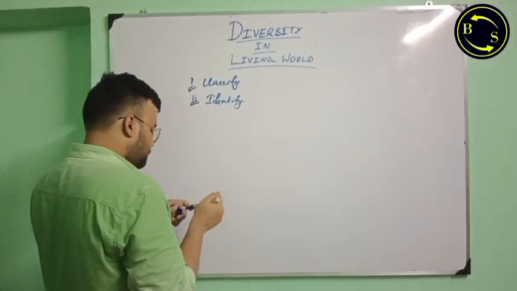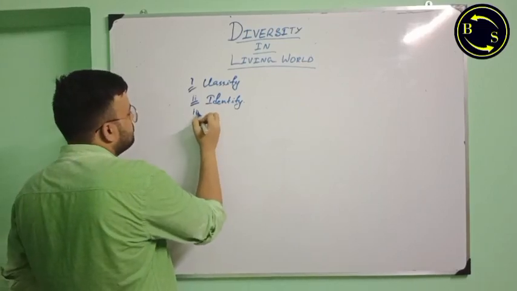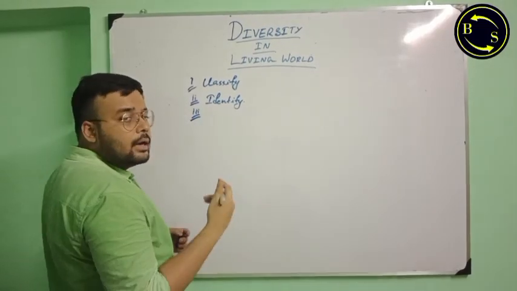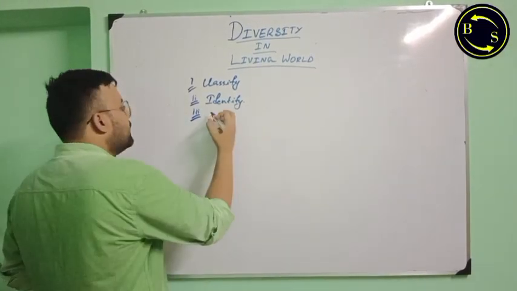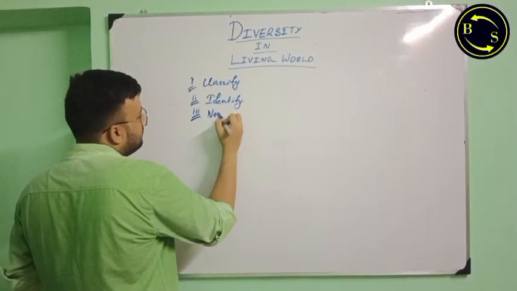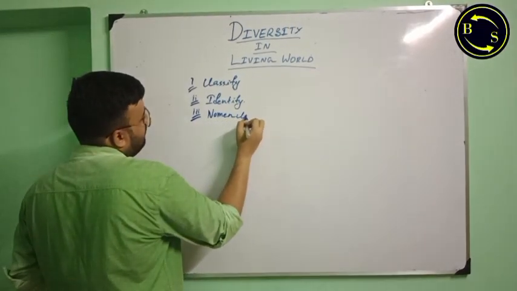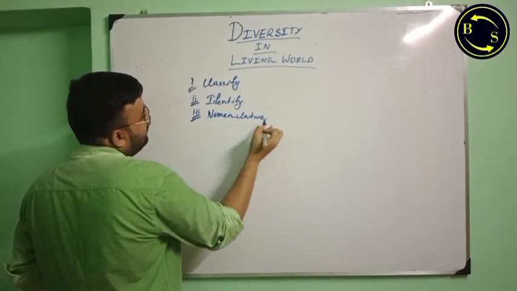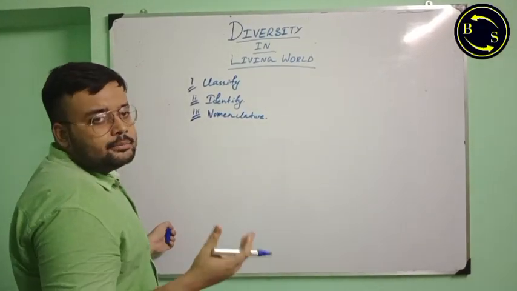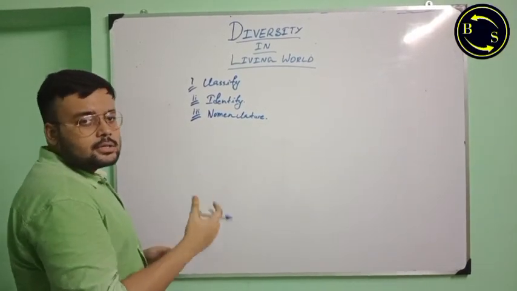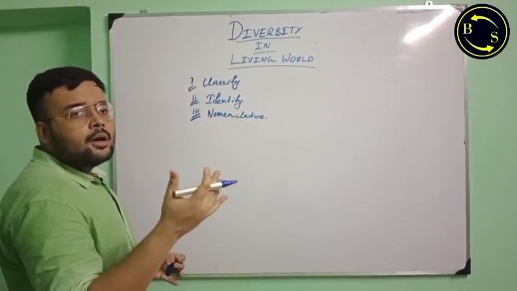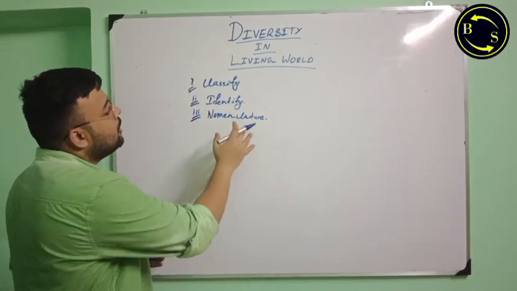Next, we need to give a name. That is nomenclature. The science of naming organisms based on their similarities or dissimilarities with other organisms, related or unrelated, is called nomenclature.